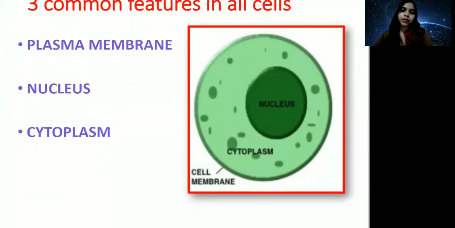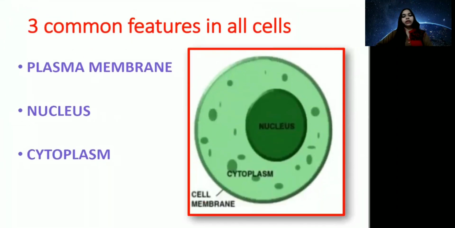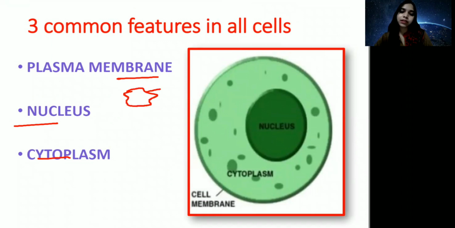So next, come to structure of cell. We have three basic structures of cell. One is plasma membrane, nucleus, and cytoplasm. Plasma membrane is used to fix the shape of the cell. In animal cell, the outer membrane is known as plasma membrane. This is the outer membrane and this is known as plasma membrane. But in plant cell, other than plasma membrane, they have one more covering which is known as cell wall.